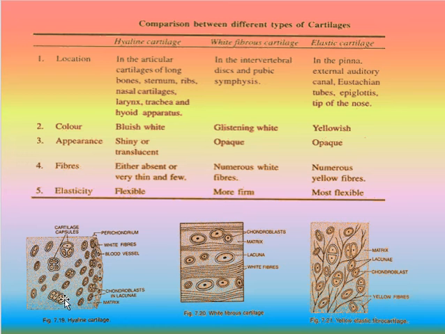This is hyaline cartilage. These are the cartilage capsule, perichondrium, white fibers, blood vessels. These are lacunae. This figure is showing white fibrous cartilage: white fibers, chondroblasts, matrix, lacunae, yellow fibers.